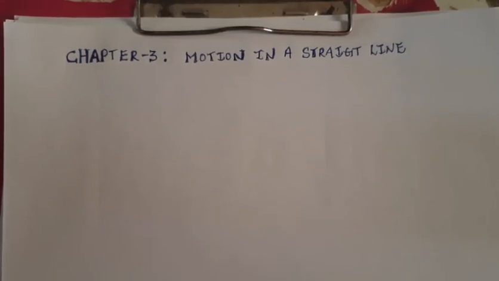Good morning, dear students. In the earlier chapter, we have learned units and dimensions. In this chapter, you will learn motion in a straight line. The straight line motion is also called rectilinear motion or one-dimensional motion.